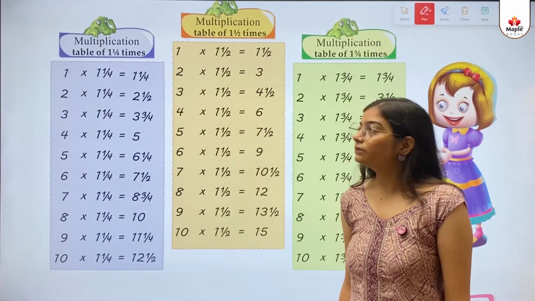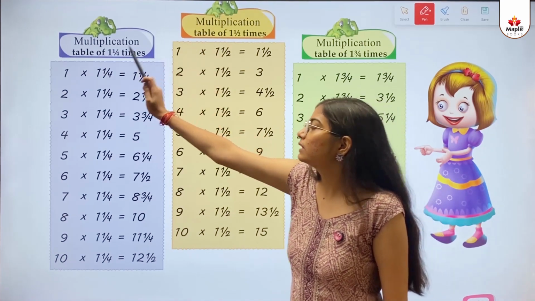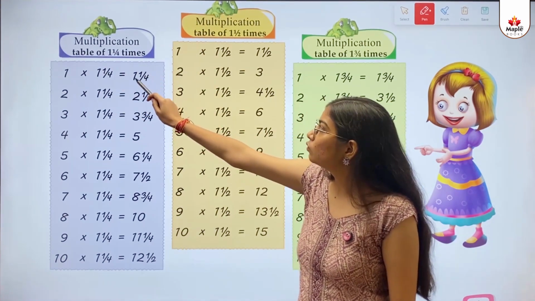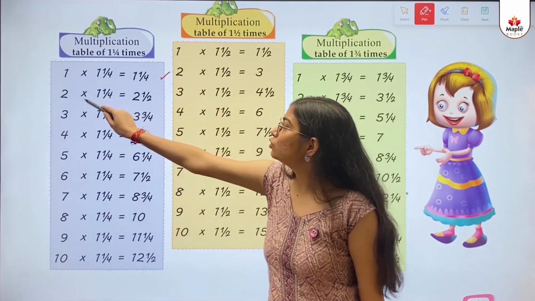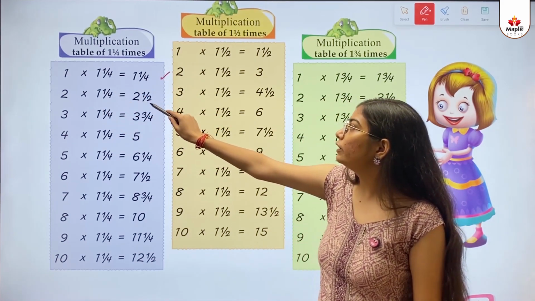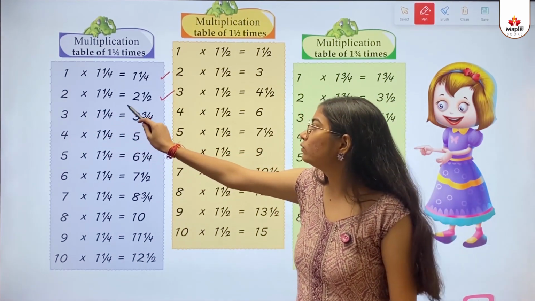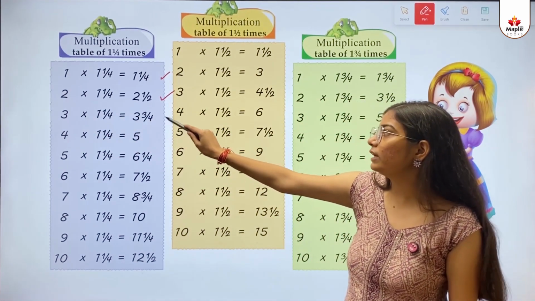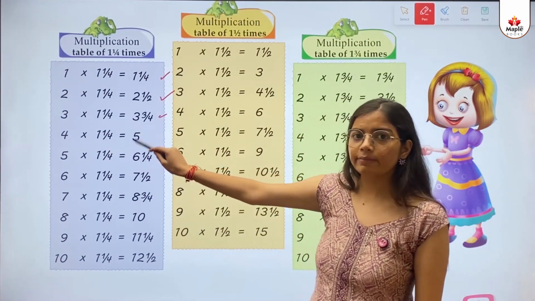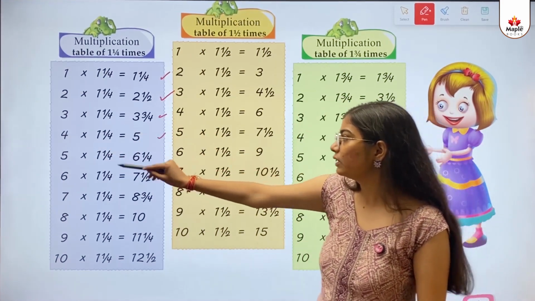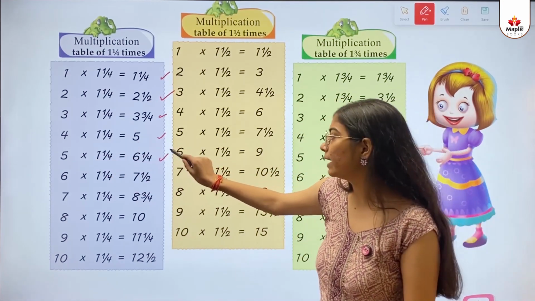Now some more. Multiplication table of 1 by 4 times. 1 multiply 1 by 4 equals to 1 by 4. 2 multiply 1 by 4 equals to 2 1 by 2. 3 multiply 1 by 4 equals to 3 by 4. 4 multiply 1 by 4 equals to 5. 5 multiply 1 by 4 equals to 6 1 by 4.